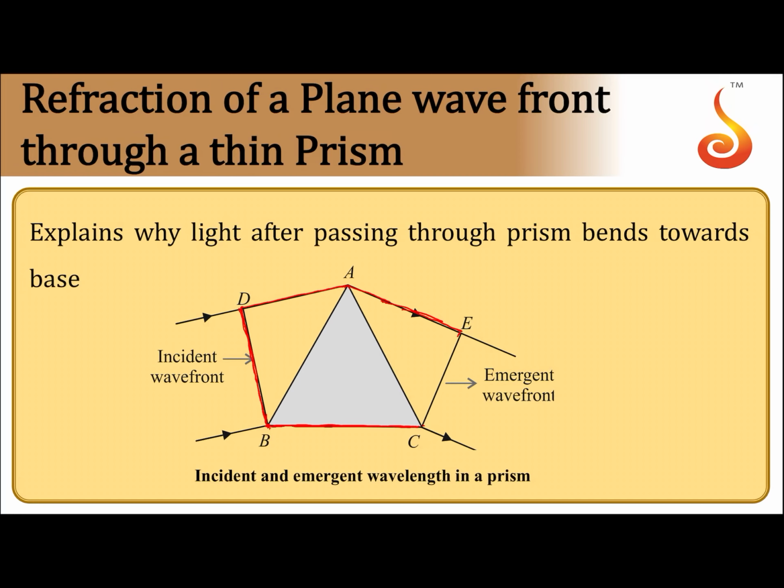So obviously this travels a larger distance than this. Because of this, the wavefront deviates. So this will be your refracted wavefront. The emergent wavefront will be EC. Notice one thing, the wavefront was like this initially, then it became like this. Light was travelling this way, now it is travelling this way. So there is deviation produced. Deviation can be understood in terms of wavefront.